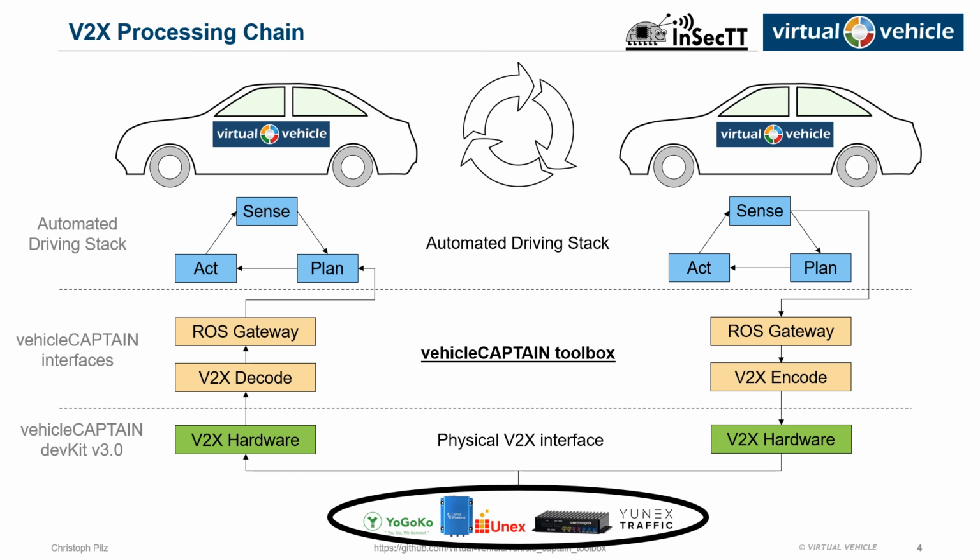Coming back to the use cases, we want to share the sensor data via collective perception. The sensor data is taken from the automated driving stack and put into the ROS gateway of the vehicleCAPTAIN toolbox. The sensor data is thereby encoded into V2X and sent via a physical interface. In case of the vehicleCAPTAIN toolbox, we use the vehicleCAPTAIN development kit. On the other side, we have a similar approach. We receive the data from the physical interface. The data is decoded and put into a format usable by the automated driving stack. The information is then relayed to the planner of the receiving automated vehicle.